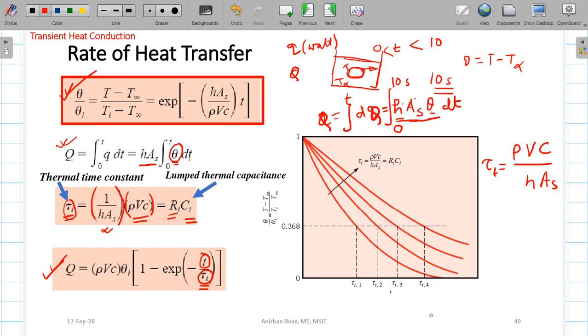And you can see that here it is the time, and here theta by theta I has been plotted, and each curve corresponds to a different time constant. As you see, if the time constant increases, the curve shifts to the right. That means to reach a particular temperature it requires more time, that you can see here.